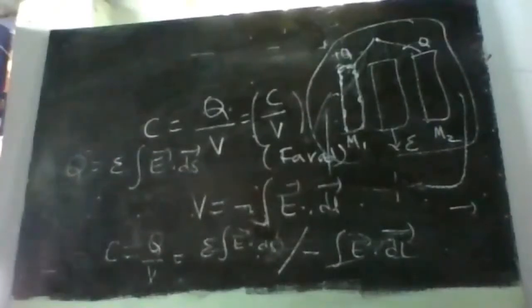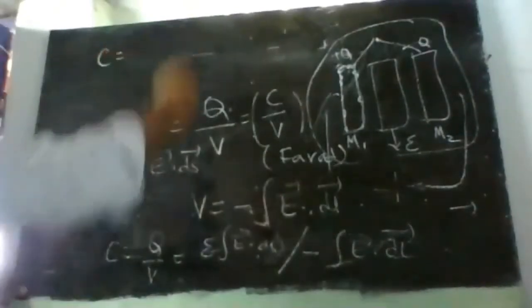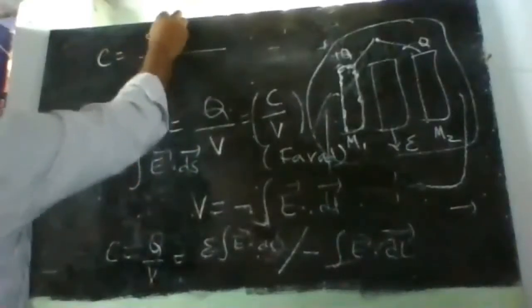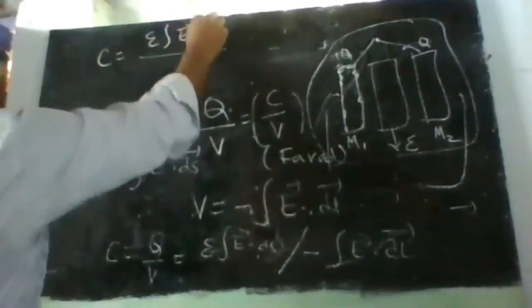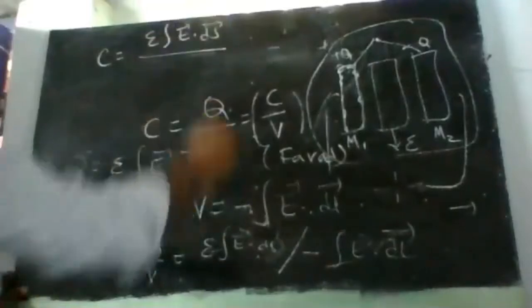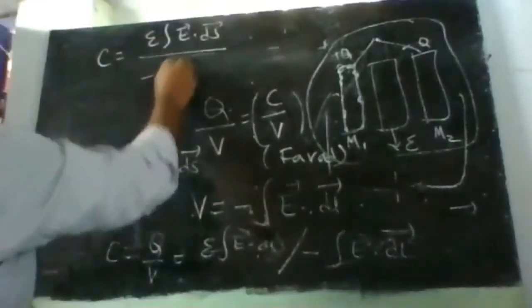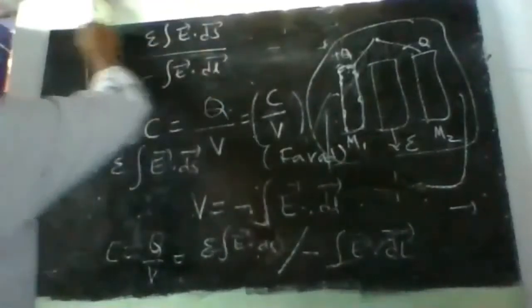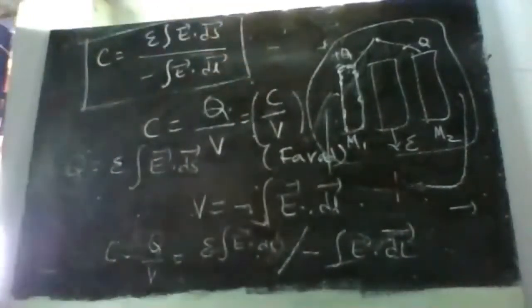So C is equal to the first term, epsilon integral E bar dot ds bar, and the second term is minus integral E bar dot dl bar. So this is the general expression for capacitance.